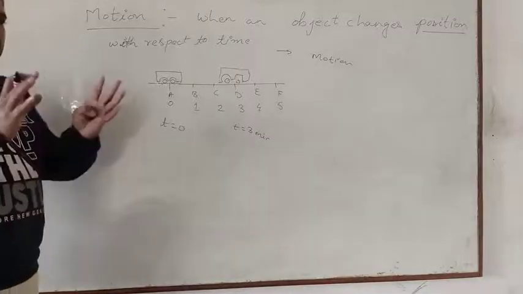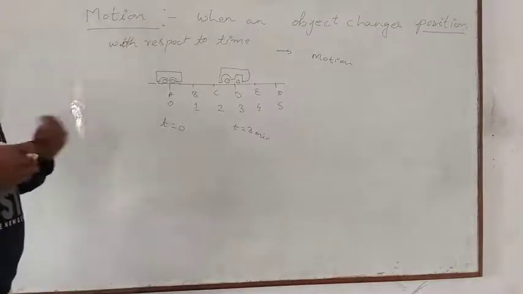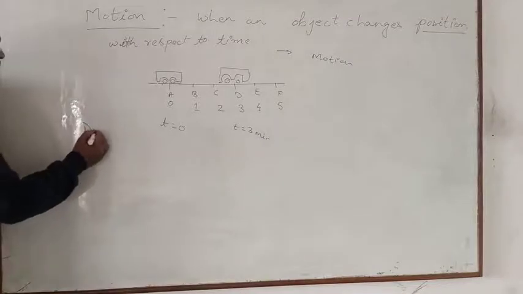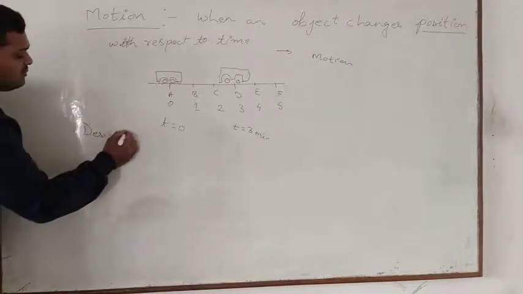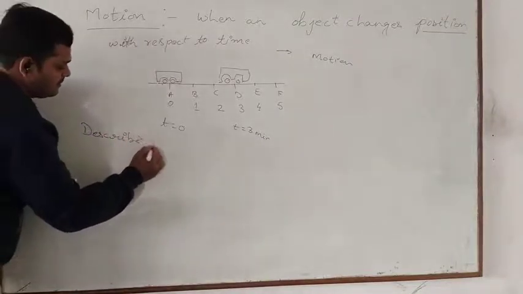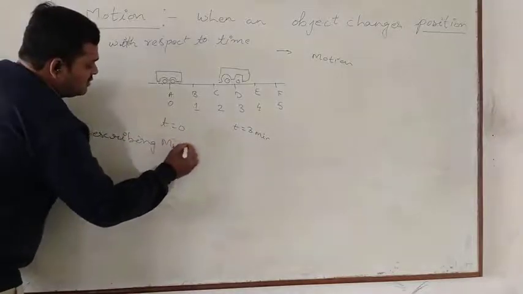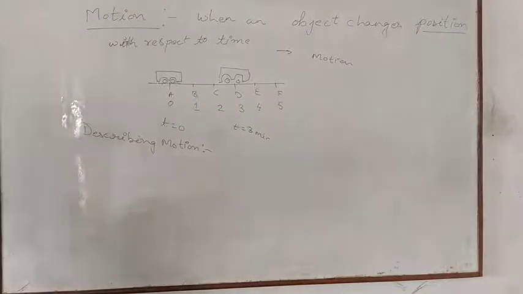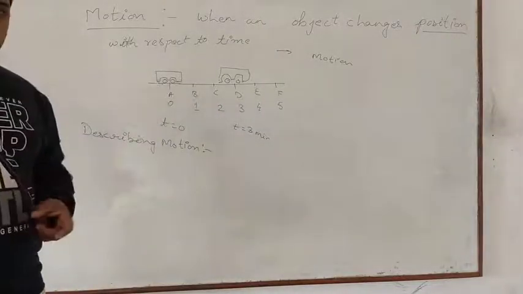Now we understood what is motion. Then we come to how to describe motion. Okay. So how to describe motion? Describing motion. So how to describe motion? How can you tell the different characteristics of motion?